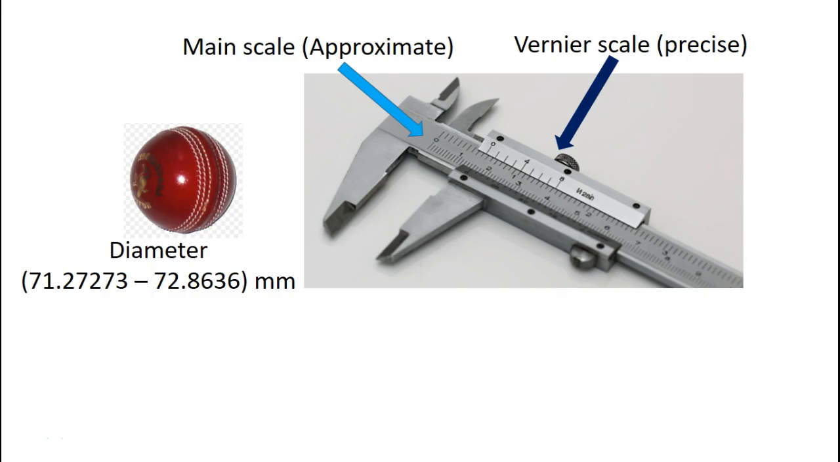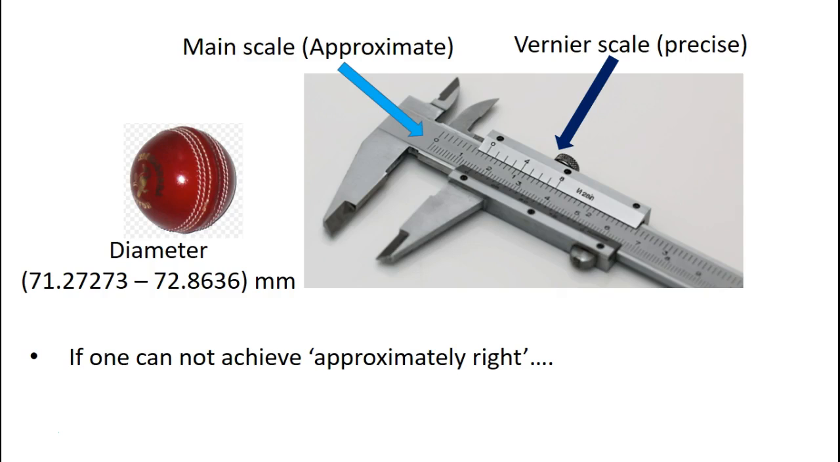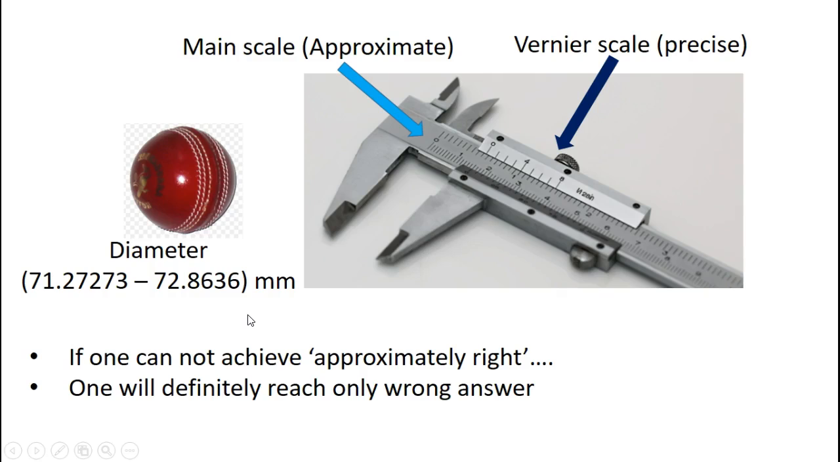The bigger point I'm trying to make is this: if one cannot achieve approximately right, and what I mean by that is if one does not fit this cricket ball between these prongs properly, it doesn't matter if our reading is not approximately right along this main scale. It doesn't matter what we do with this finer vernier secondary scale, the answer will definitely be wrong. So getting approximately right is very critical.